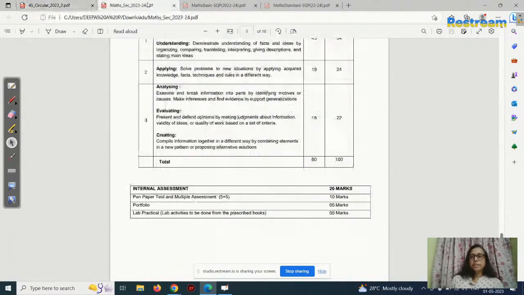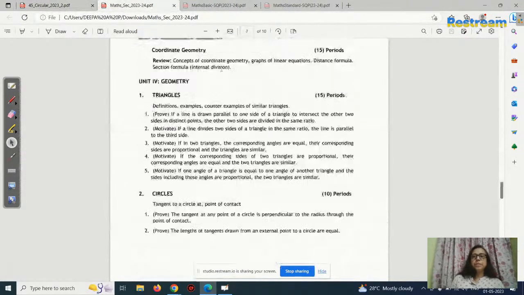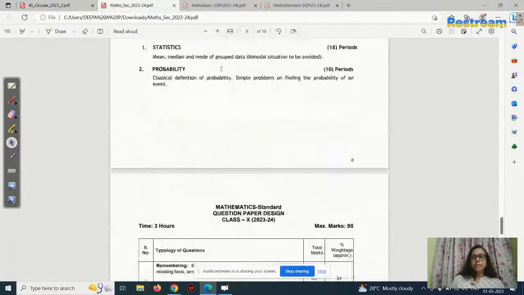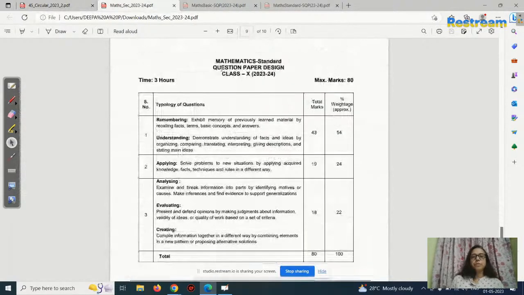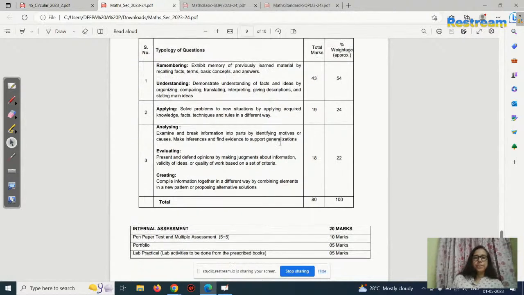And one more thing, children. I would like to show you the syllabus given for 23-24. See this: 54 percentage remembering and understanding, application based 24, and analyzing, evaluating, creating, etc. 22, total 100 marks this way.